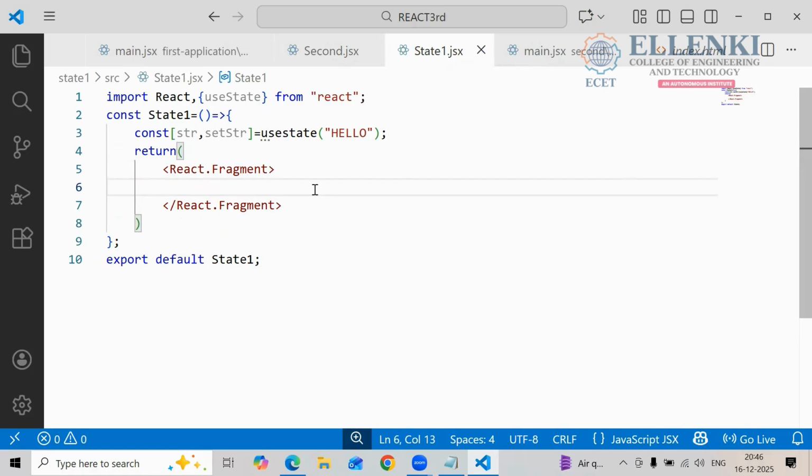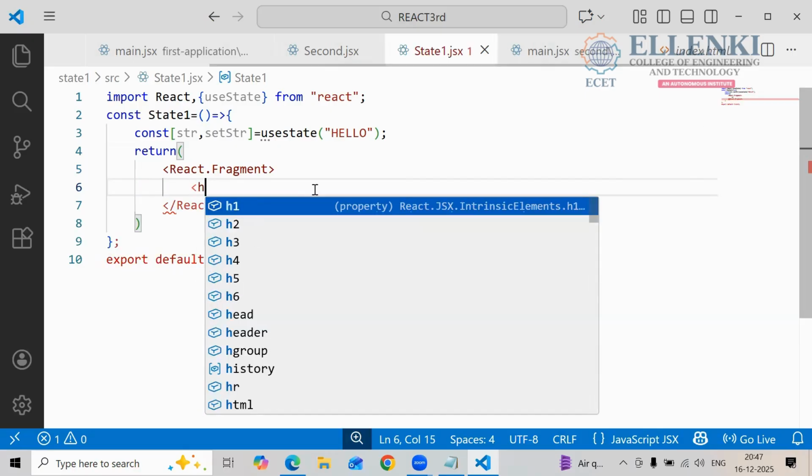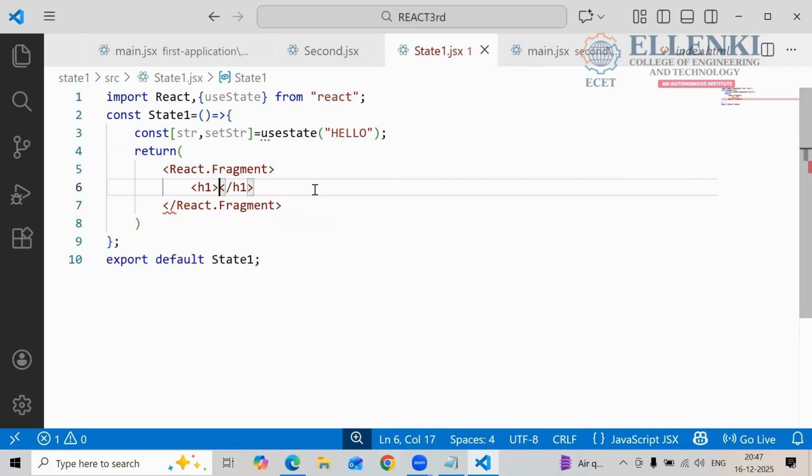So which one are you printing here? You are printing one object notation. Yes or no? So what is the object notation for your useState hook? Curly braces. So whatever data you are printing, you give it one tag. Not only the h1 tag, you can keep whatever tag you want here: P tag, B tag, C tag, K tag, whatever tags you have. In between that you write.